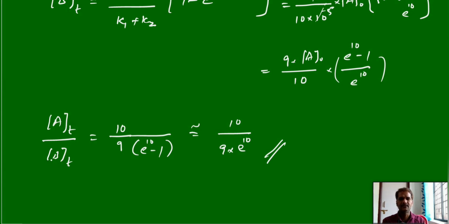Similarly, if they ask At versus Ct, again you can take the concentration of Ct, the same formula. Here in place of K1 you have to write the K2 value, you will get it.